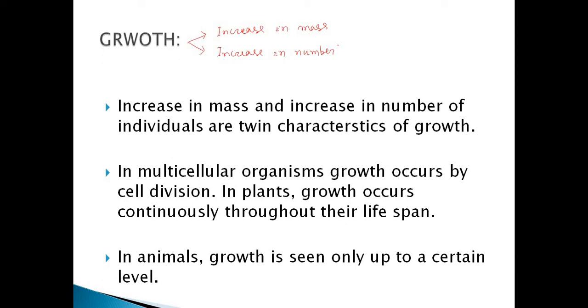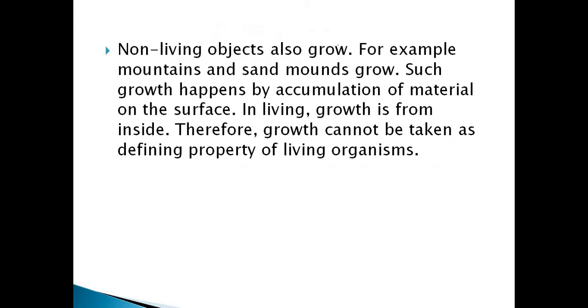In plants, growth occurs continuously throughout their lifespan. In plants growth is indefinite. Throughout their life there are certain regions like root tips and stems where the cells divide continuously. In animals growth is definite, occurring up to a certain age, but some organisms have the ability to regenerate, like skin cells and liver cells. Broadly, growth is indefinite in plants and definite in animals.